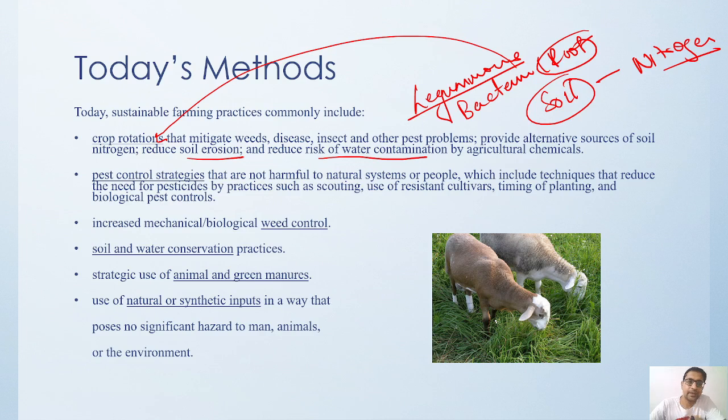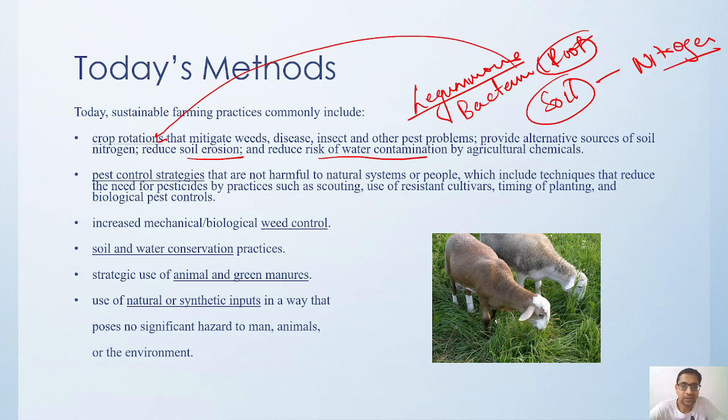Pest control strategies should not be harmful to the natural system or people, which includes techniques that reduce the need for pesticides. More and more focus has to be given to the use of natural systems for controlling all these problems, so that we do not use too many pesticides.